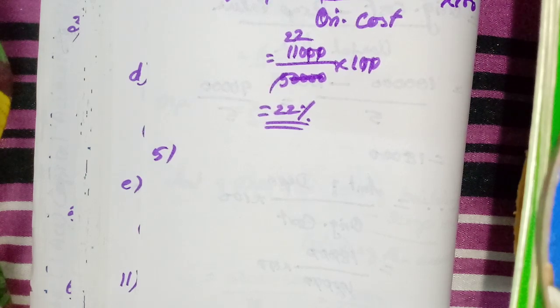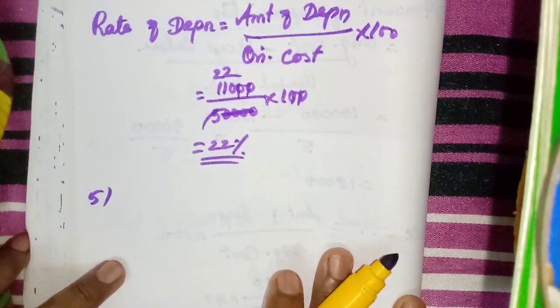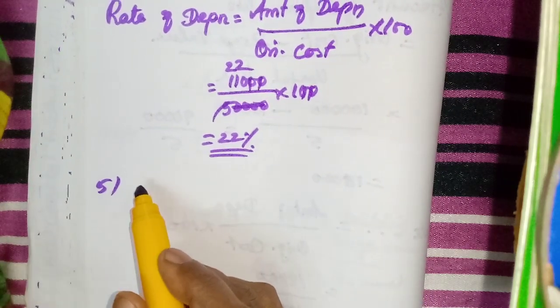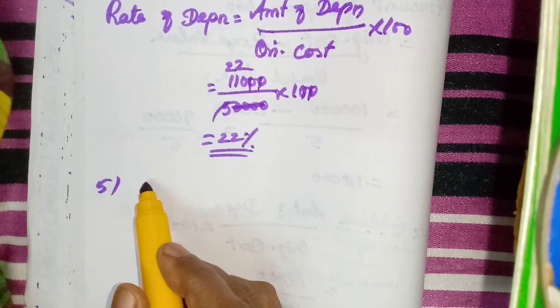Depreciation is charged at 10 percent per annum on the straight line method. The books are closed on 31st March each year. Calculate the amount of depreciation on machinery for the 2 years. So, the amount of depreciation for the first year.